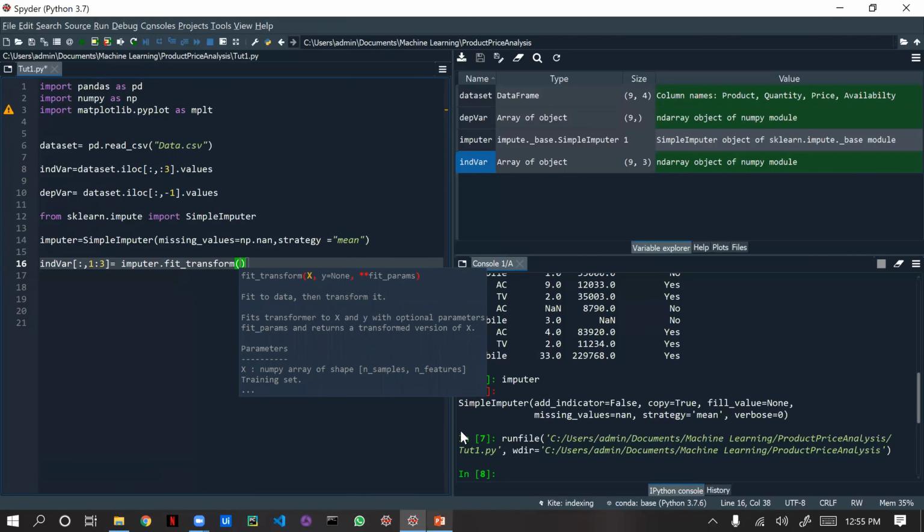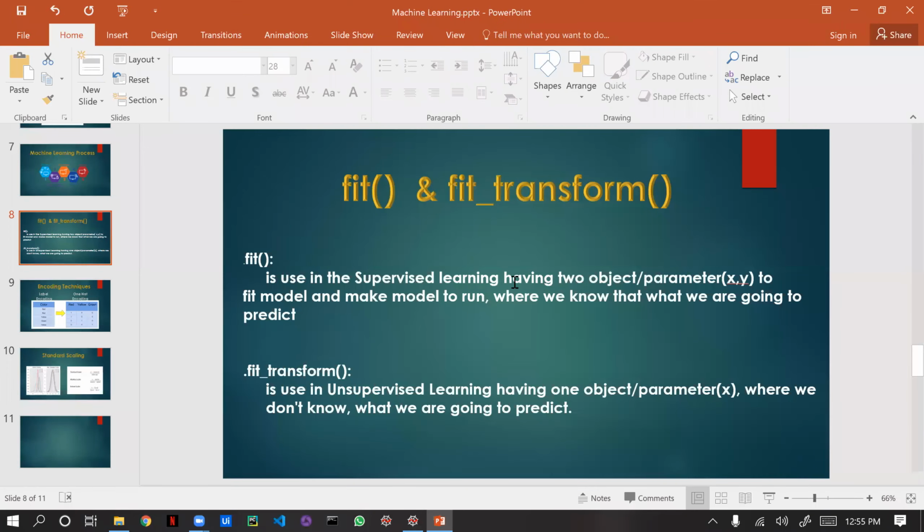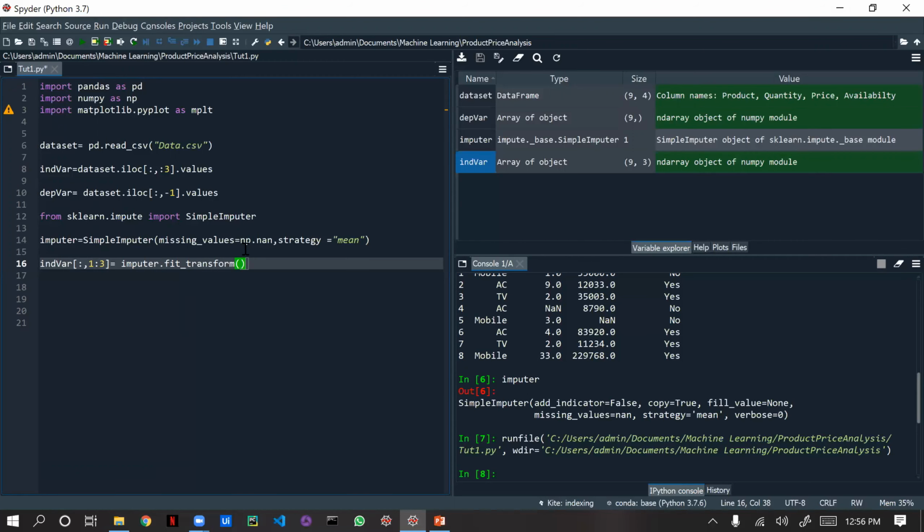I told you, right? Having two or more objects like x and y, we use fit. And if we have an object of x only, we use fit transform, and we don't know what we are going to predict, correct? So if you see here, we have all the values in the same object, and all the values are float, correct? That's why we use this fit transform.